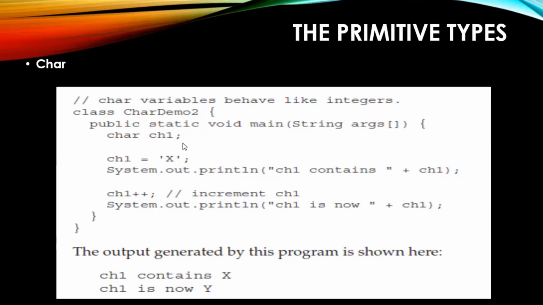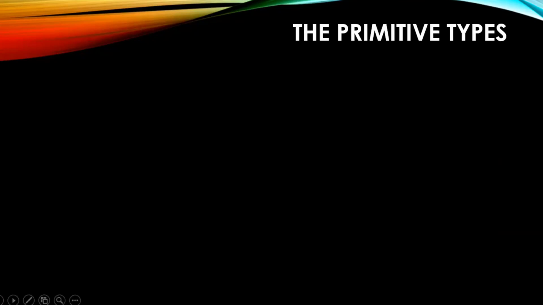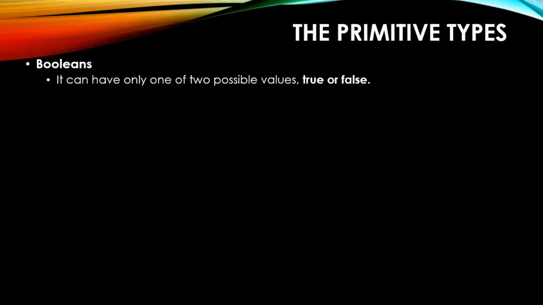Shall we proceed with another primitive data type? That primitive data type is nothing but boolean. So you already know booleans accept two values, either true or false, right? Now can you guess what might be the size, how many bits are allocated for this boolean?